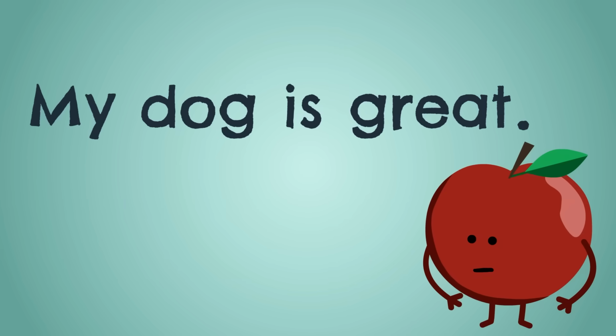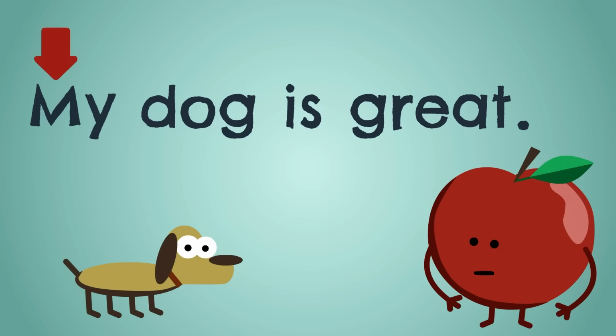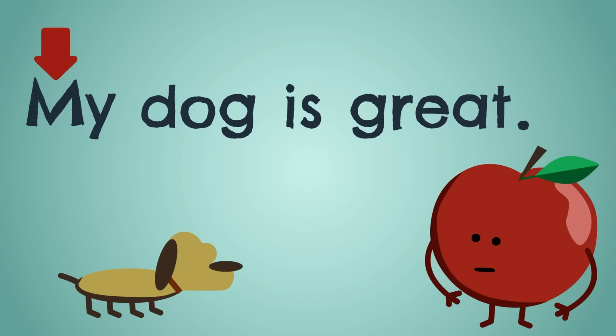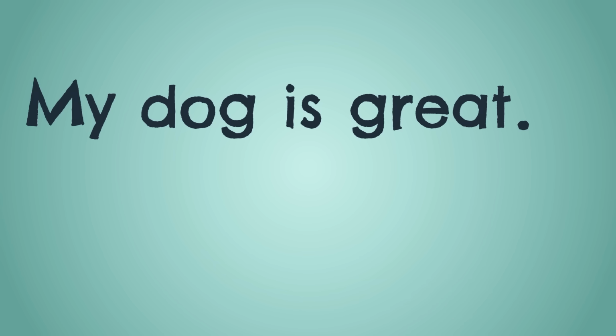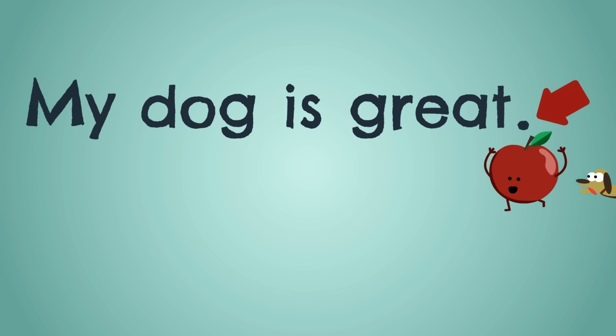So, "My dog is great." Is a sentence. The M is a capital, yeah, that's right. "My dog is great." Is a sentence. It ends with a period, that's right.